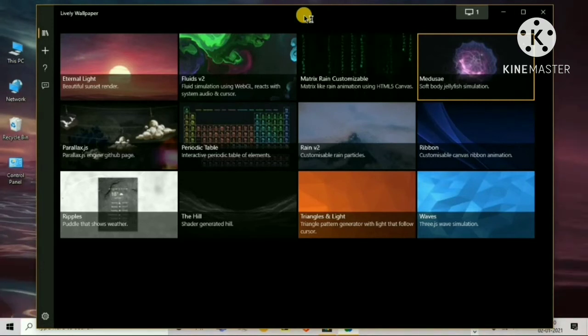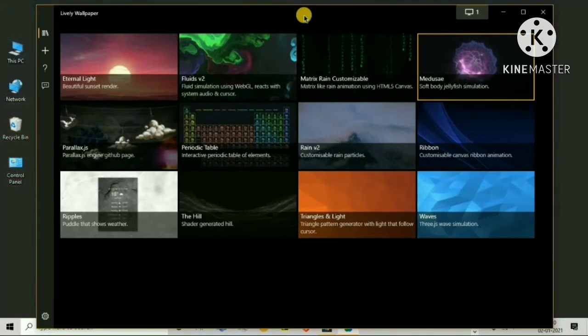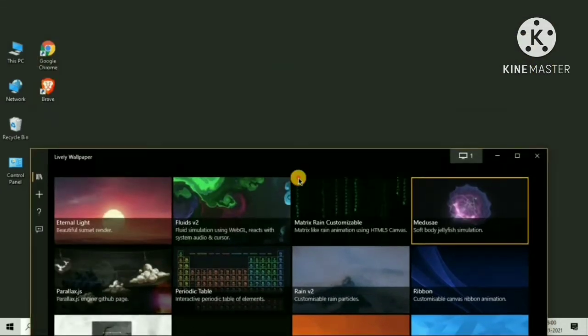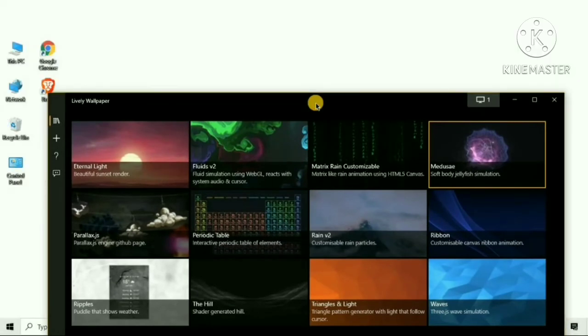I wanted to show you how you can use this kind of animated wallpaper, which looks really very beautiful. Now the second one that I will show you takes some time, and I have not downloaded it from the internet. You can also download this same software from the internet, but I think the Microsoft Store is better.